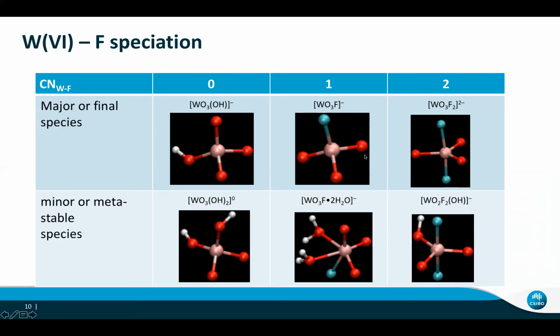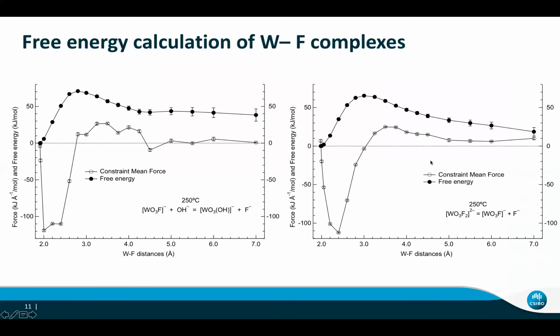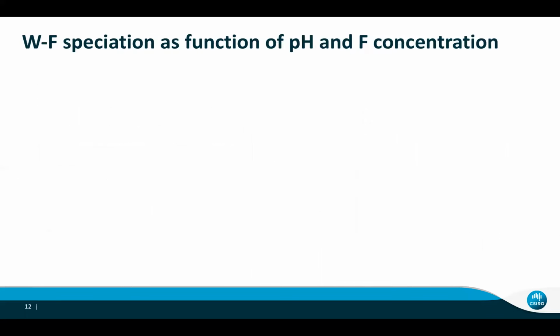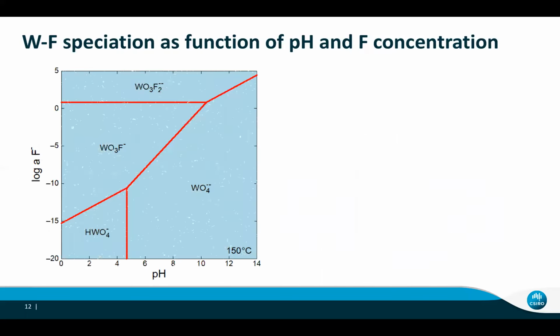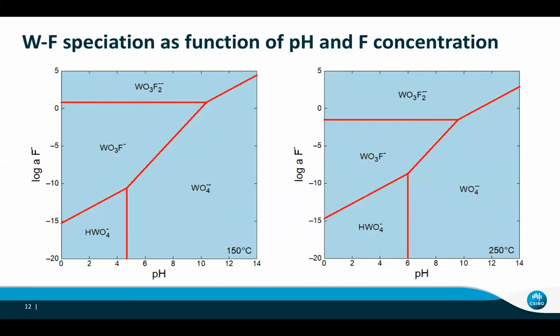We're interested in these 2 species here, and we calculate the free energy using a technique called thermodynamic integration. From this calculation, we can get the Helmholtz free energy, and then we can convert that to the log K of these reactions. We put this log K into the thermodynamic database, and then we can plot this activity diagram as a function of pH and fluoride concentration.